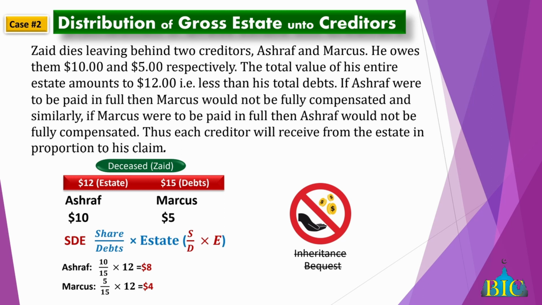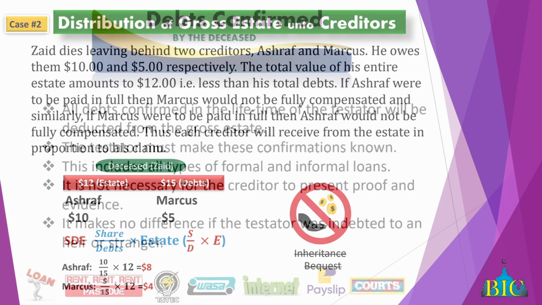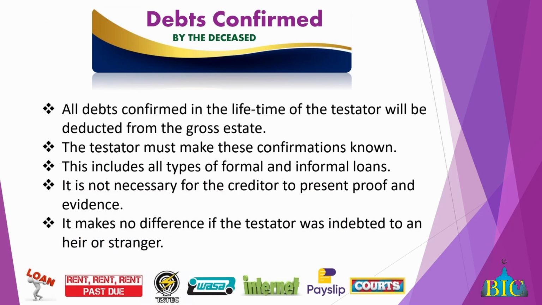Alright, so we have debts. We were speaking about this just now. Confirmed debts: we answered the question, all debts confirmed in the lifetime of the deceased will be deducted from the estate. When I say confirmed, they know that the deceased owed this particular individual. It is a known debt. So that will be deducted from the estate.